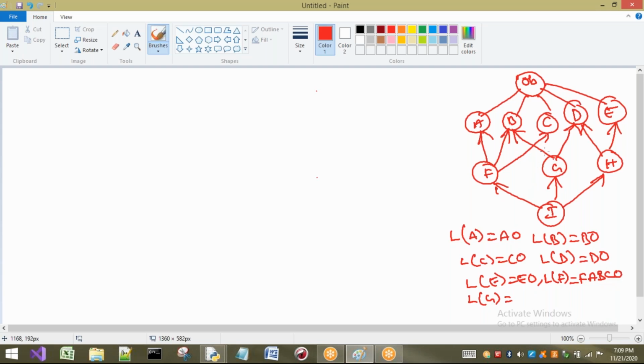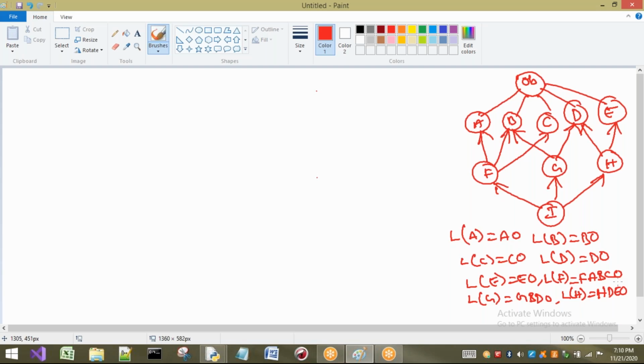Next, for G, what is there? B is there, D is there. So I have to write G, B, D and object. Okay, for G only two, right? Next, linearization of H I am going to take. For H, how many are there? D, E is there. So first I have to write H, D, E, O. Up to here there is no problem because these are only in one level.